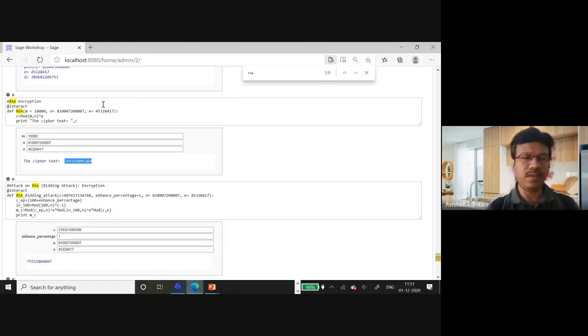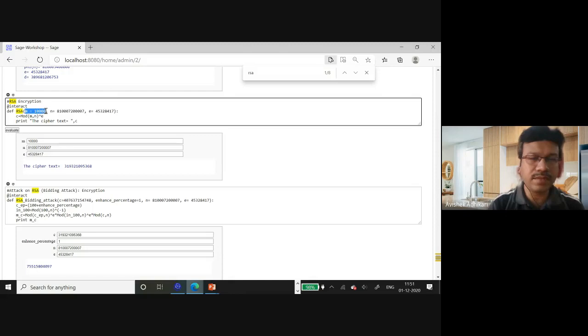For example, here I am using an RSA function. It's not inbuilt, so how have I defined RSA? As arguments, it takes the plain text value M and the public values N and E. So M is the plain text and the public value is this. This is the encryption function, so for RSA encryption, it should give me the value of M to the power E modulo N.